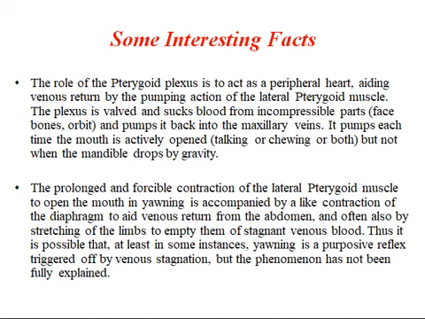Second, the prolonged and forcible contraction of the lateral pterygoid muscle to open the mouth in yawning is accompanied by a light contraction of the diaphragm to aid venous return from the abdomen, and often also by stretching of the limbs to empty them of stagnant venous blood. Thus, it is possible that, at least in some instances, yawning is a purposive reflex triggered off by venous stagnation, but the phenomenon has not been fully explained.